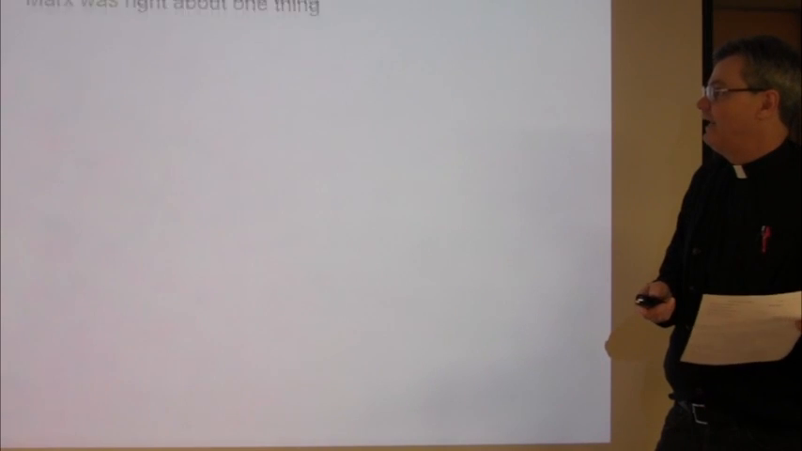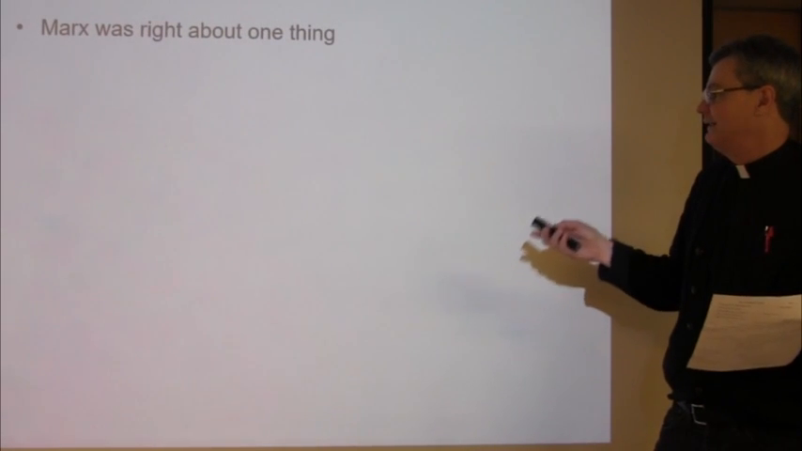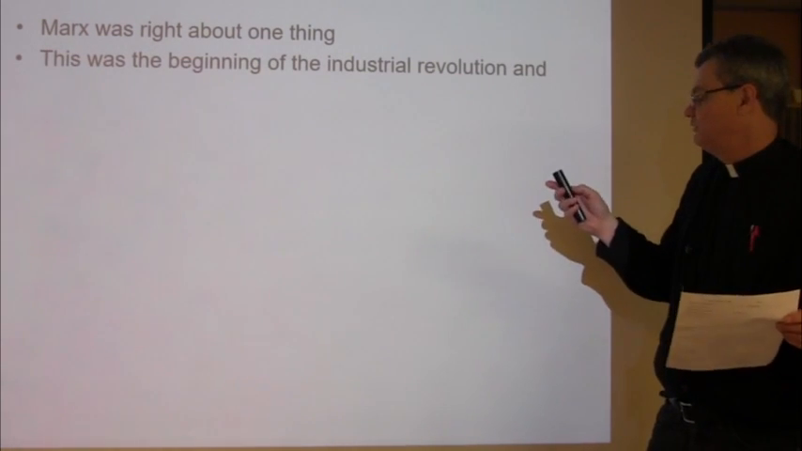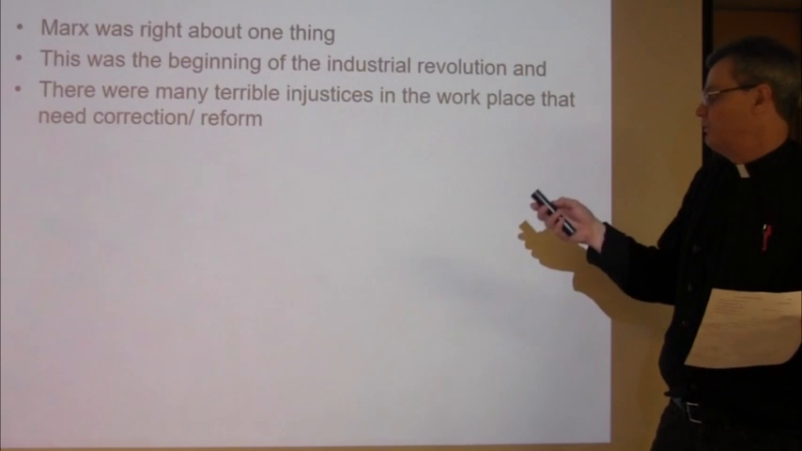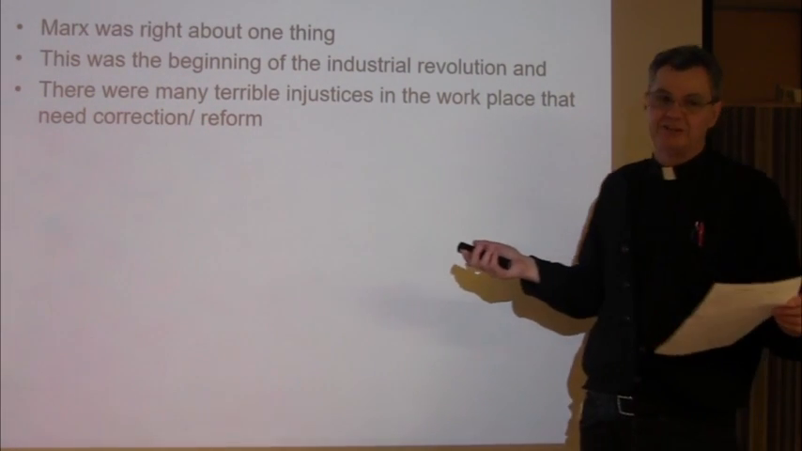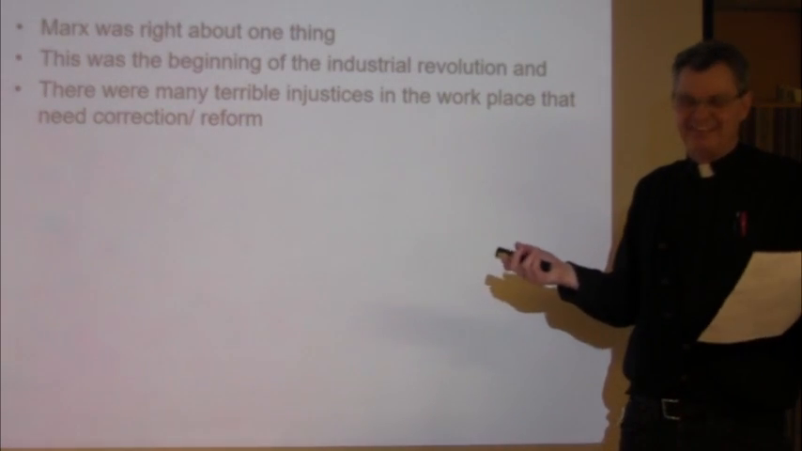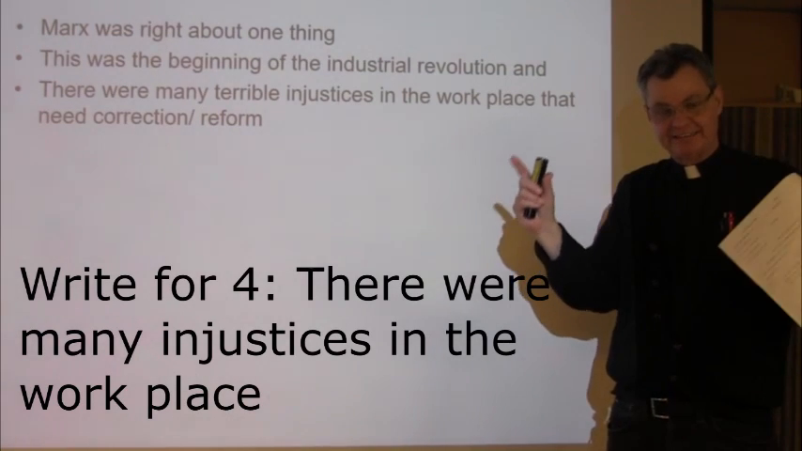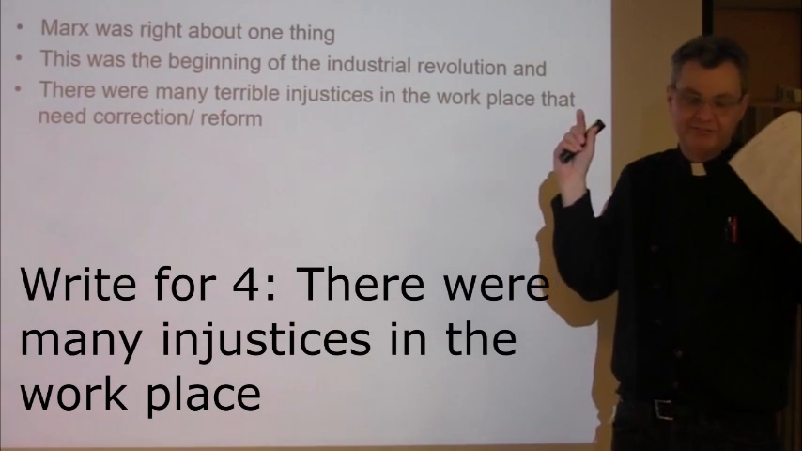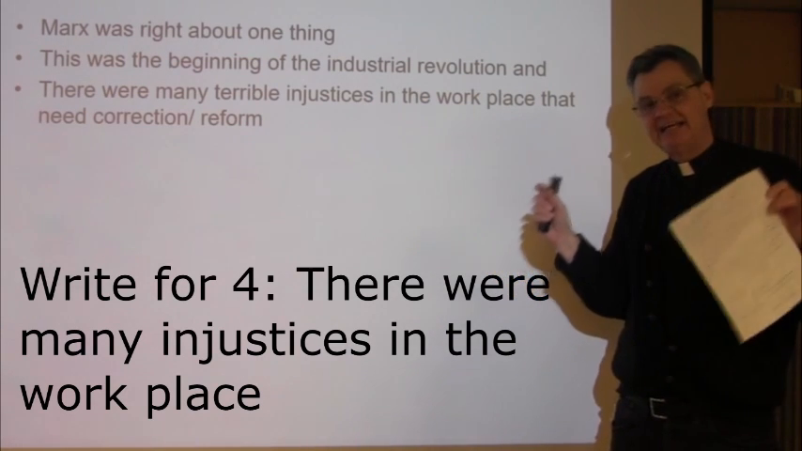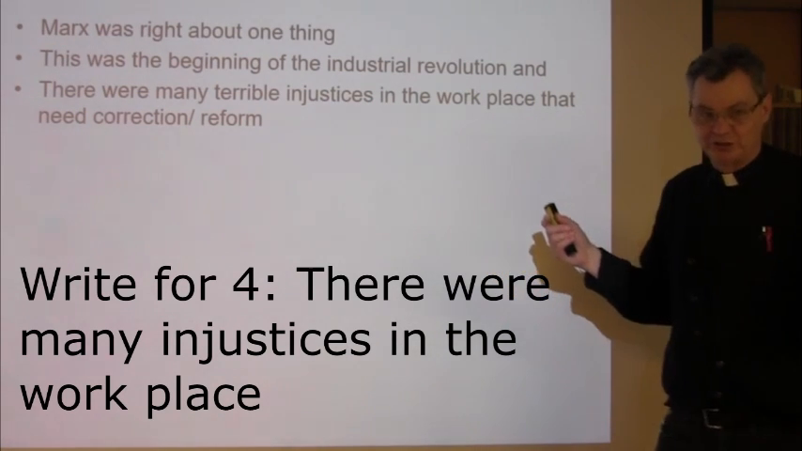That's disgusting. Next week. All right, now we're at, Marx was right about one thing, and that was the beginning of the Industrial Revolution, and there were many, many terrible injustices in the workplace that needed correction and reform. All right? That he was right about. So he took an injustice. The workers were treated very unfairly. Engels writes about that. And he takes that and he says, I have the solution.